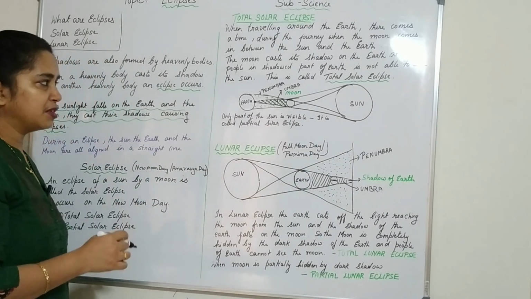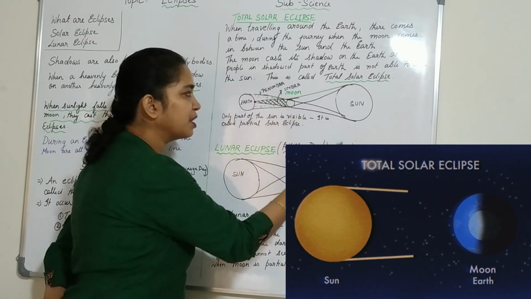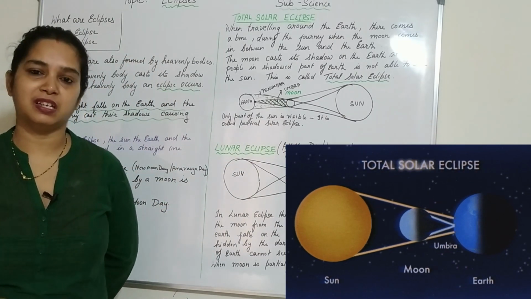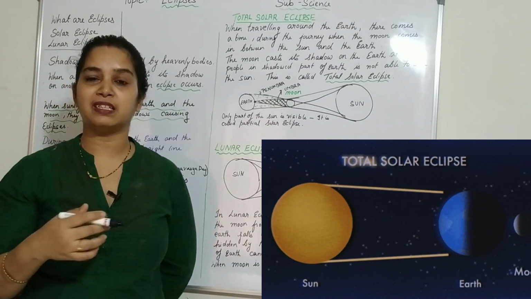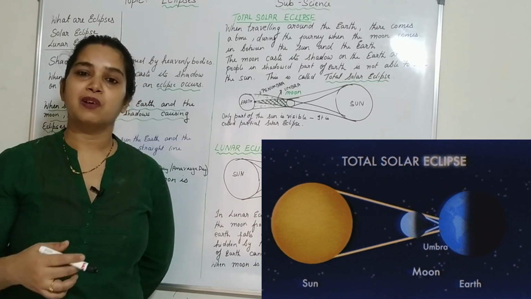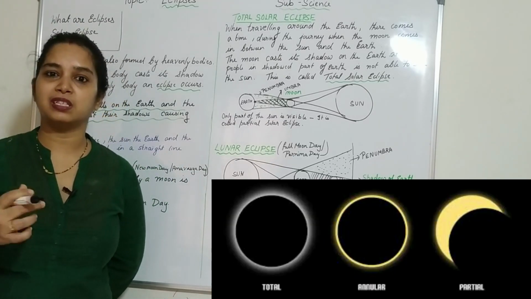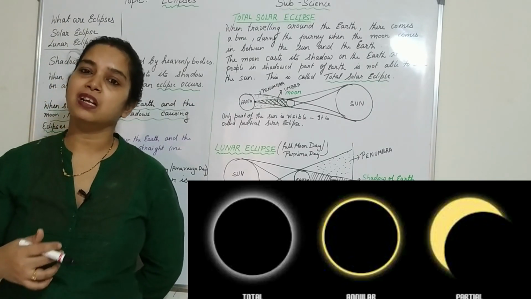So it is very important to learn that it is an eclipse by the moon and we are not able to see the sun, and so it is called the Surya Grahan or an Amavasya day. So it is advisable not to see the sun with the naked eye during the solar eclipse, because we use special glasses to see the sun at the time of the solar eclipse, so that we will not damage our eyes.